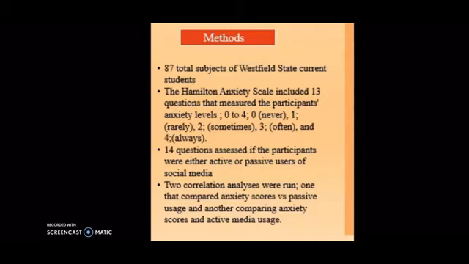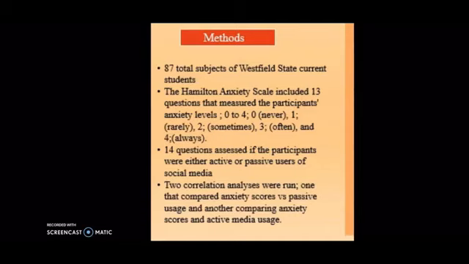Along with this, we created a 14-point system of survey questions, which helped us determine whether the students were passive or active social media users. Each question of the survey was scored on a scale of 0 to 4, 0 being never and 4 being always.